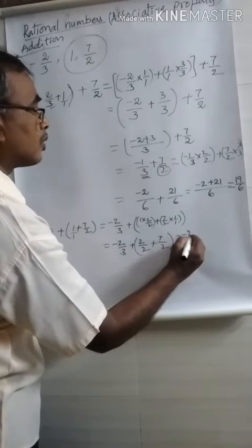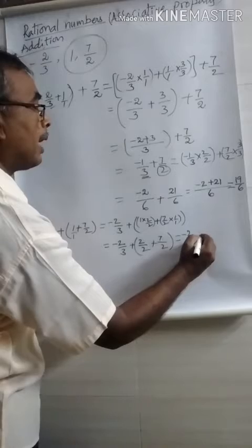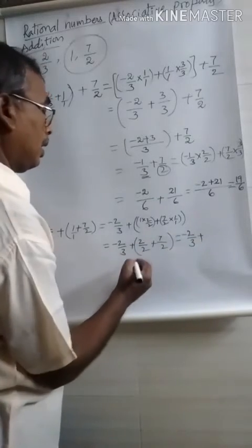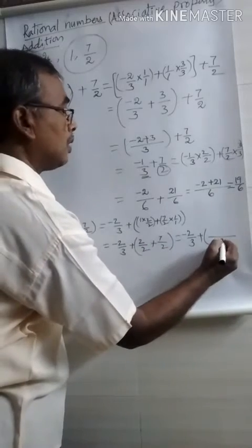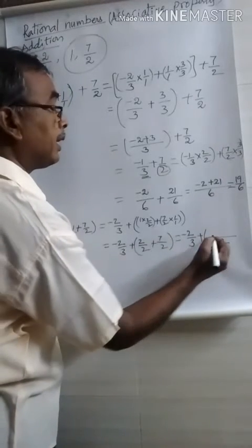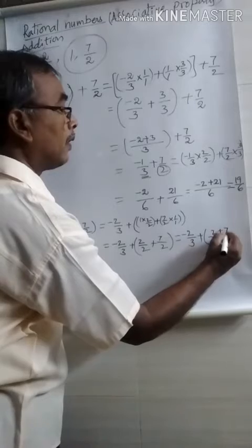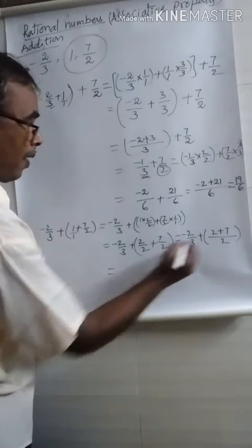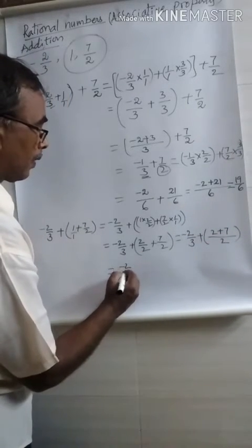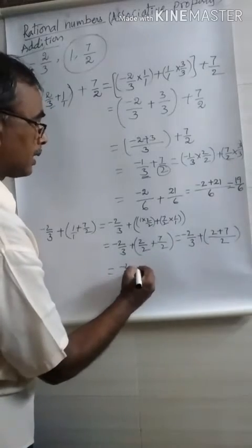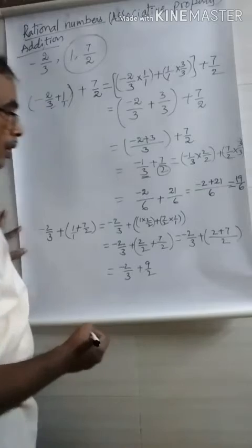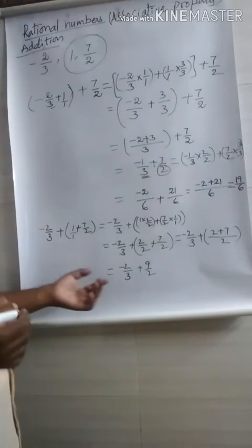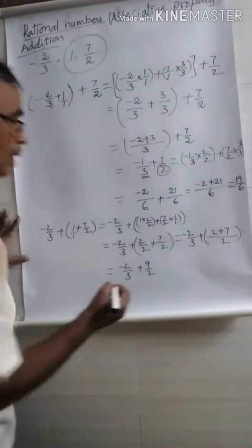That is equal to minus 2 by 3 plus, here in the brackets, what is the denominator? 2. What is in the numerator? 2 plus 7. That is equal to minus 2 by 3 plus 9 by 2. But here again you may observe the denominators are not the same.